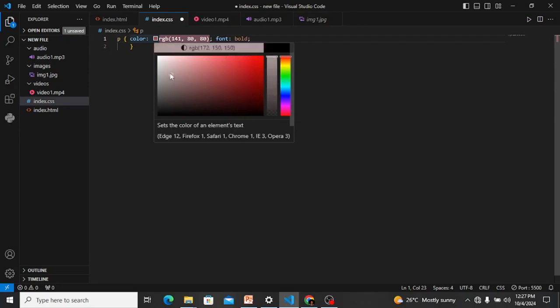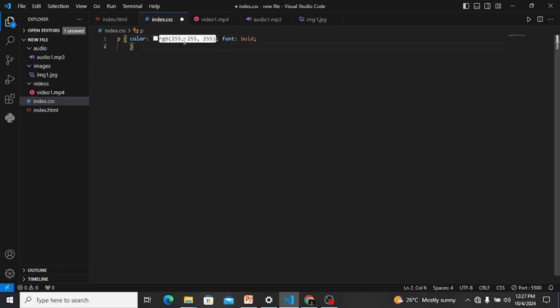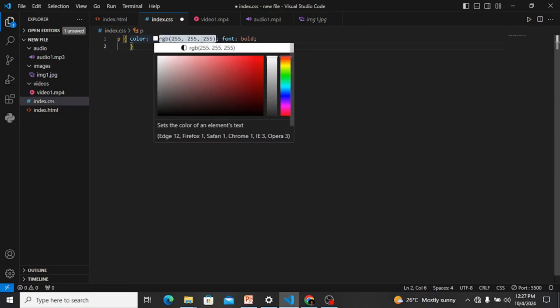All colors have the hex code. The hex code for white, plain white, as you can see here, is what? RGB 255, and thereabout. So we are going to be making use of that in terms of styling our web page.